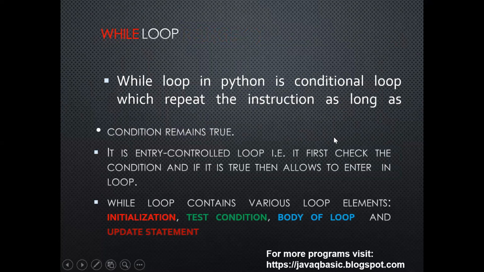While loop. A while loop in Python is a conditional loop which repeats the instruction as long as the condition remains true. It is an entry control loop, that is, it first checks the condition and if it is true, then allows entry into the loop. A while loop contains various loop elements: initialization, test condition, body of the loop, and update statement.